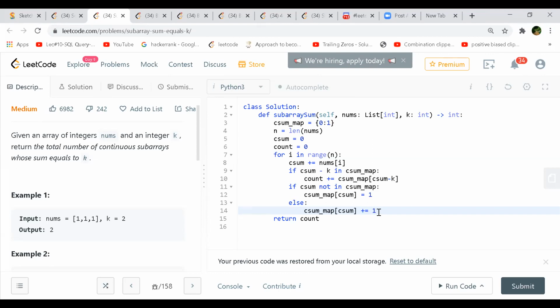But this is actually going to use additional space, isn't it? Definitely the map. So this can be avoided. Oh yeah, it can be avoided using a sliding window, right?